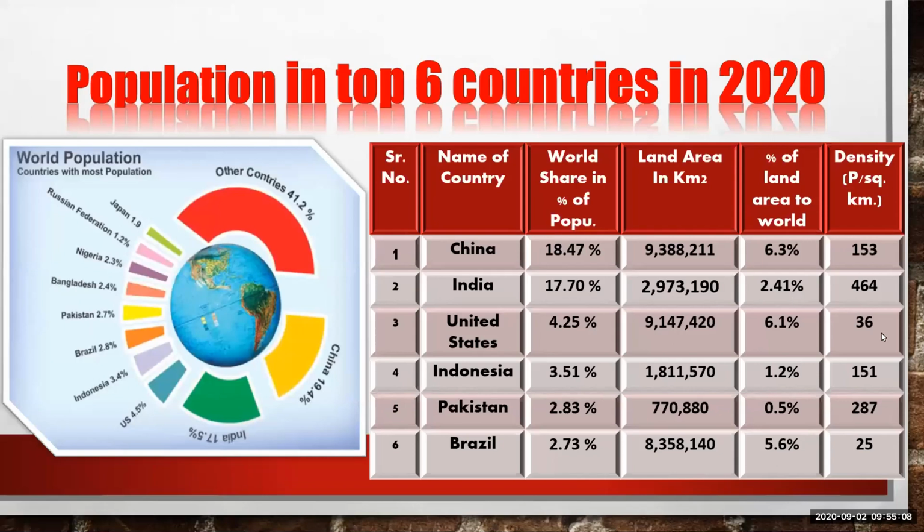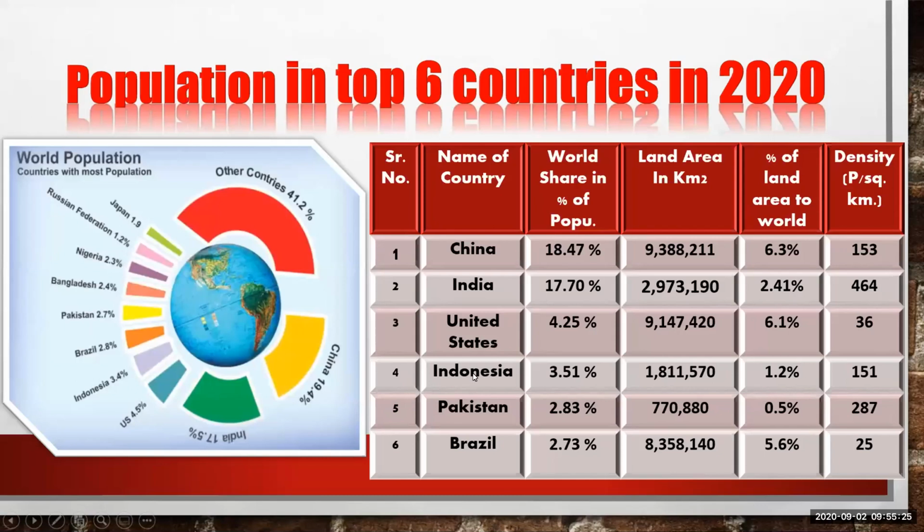And in density, we can compare both the countries. We have 464 persons living in 1 square kilometer area, which is a larger amount as compared to China.